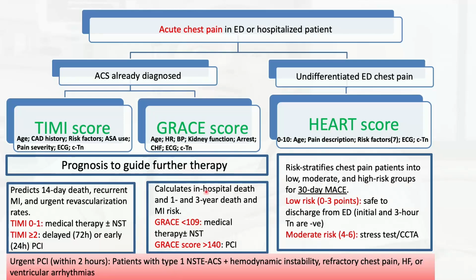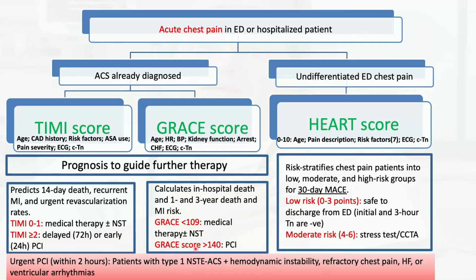So based on these scores, if they have a GRACE score of less than 109 or a TIMI score of 0 to 1, this patient can be managed medically. Or in some cases, if you're still suspecting some event that might happen because the presentation is not typical, you can consider stress testing. In my case, where I work, it's usually the nuclear stress test to stratify these patients further.